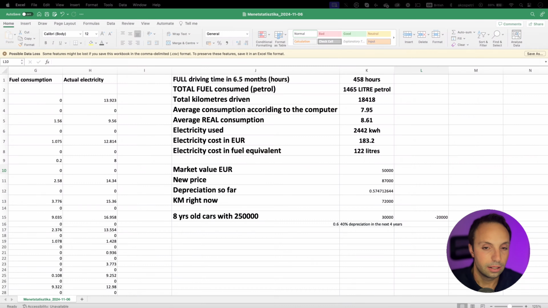So also you can consider the tax benefits if you're looking for this company car, because for plug-in hybrid you would get quite tax efficient. So lots of points. At the end of the day, enjoy your car. Hopefully it's helpful for you. After 18,000 kilometers, a small recap: how much petrol I used, how much I spent on petrol, how much I spent on average per month. I just made this calculation for myself quickly because I was interested.